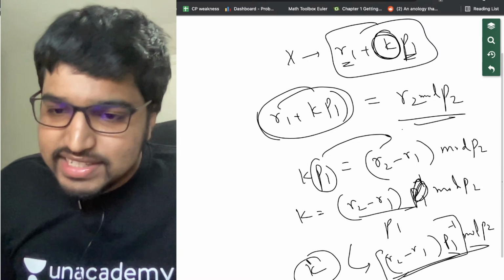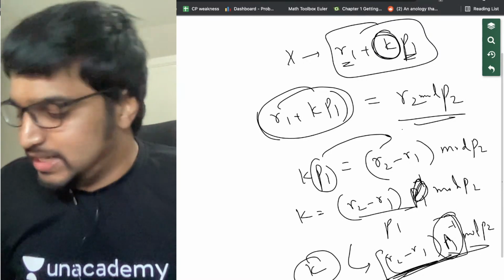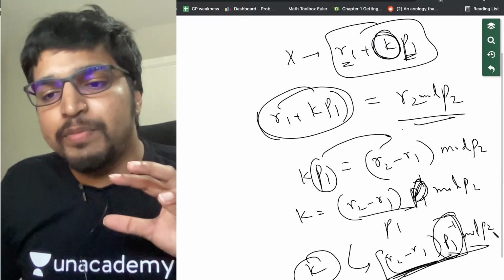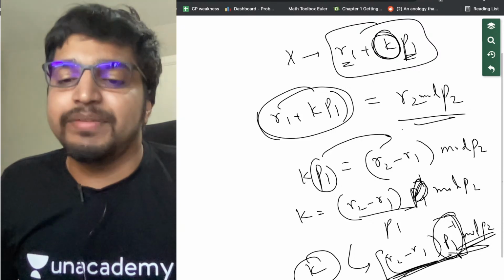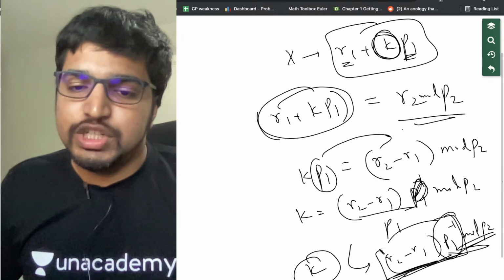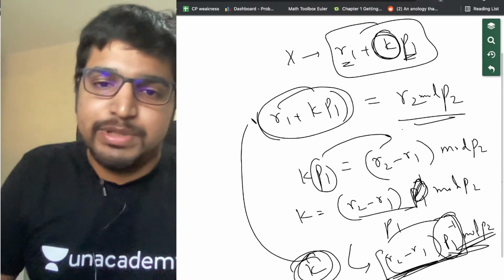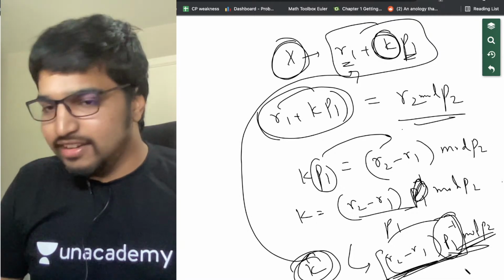We know how to find r2 minus r1, and we know how to find p1 power minus 1 using Fermat's theorem: it's p1 to the power p2 minus 2. We multiply these two and get k, and we substitute this k over here, and then we get our x. Is this clear?